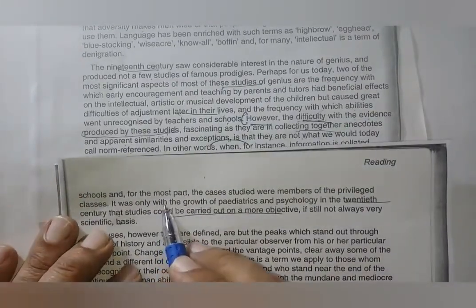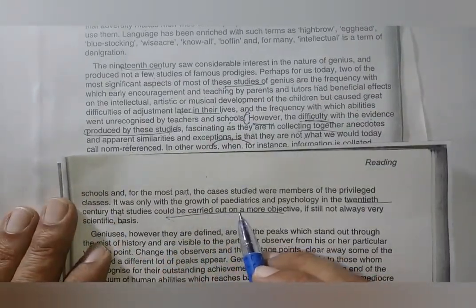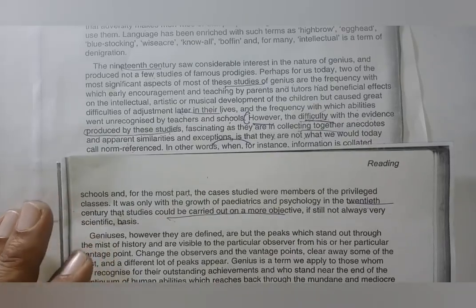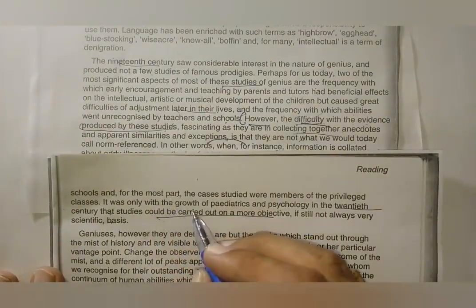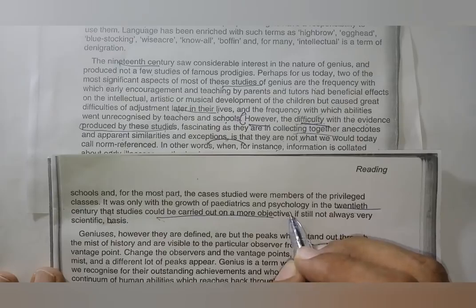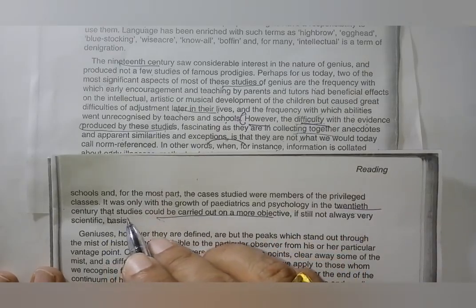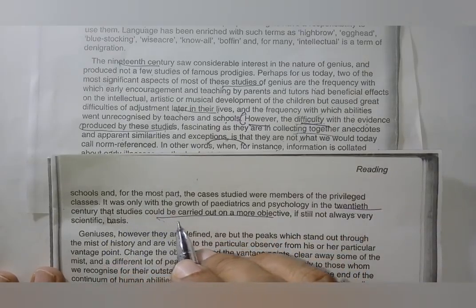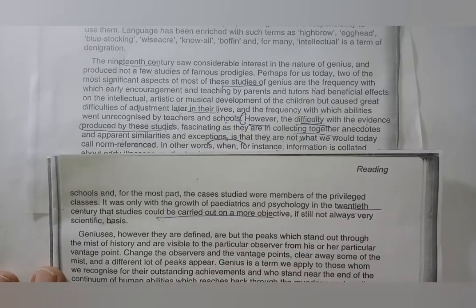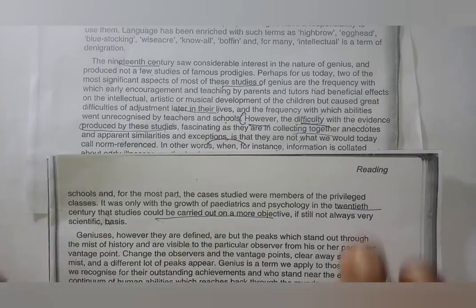He said it was only with the growth of pediatrics and psychology in the 20th century that studies could be carried out on a more objective basis, though still not always very scientific. Okay, there is a line here.